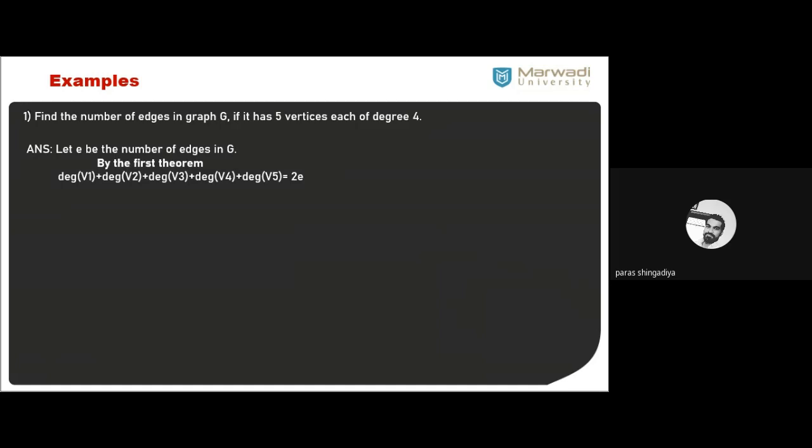Okay, and now up to this topic, how many topics have we learned? Three theorems we have discussed. Before that, we learned some definitions. Based on that, we defined three theorems. The first theorem is that the sum of degrees of all vertices is twice the number of edges. Clear? We can use this result to find the number of edges as well as the number of vertices. Second, the number of odd-degree vertices is always even. And then we discussed the third theorem: for a simple graph, the maximum number of edges is always n into n minus 1 by 2. Clear? So now we'll use these results to solve some examples.